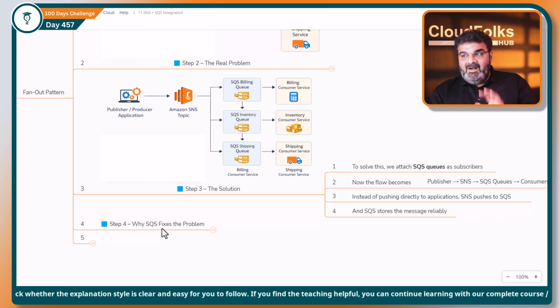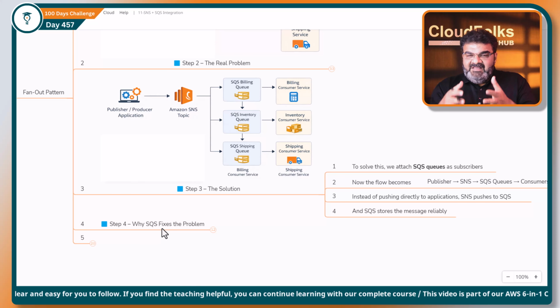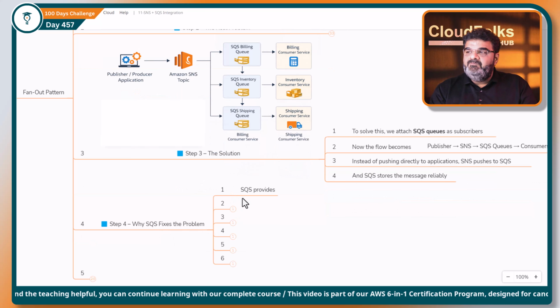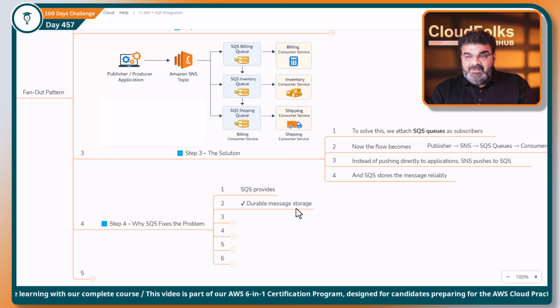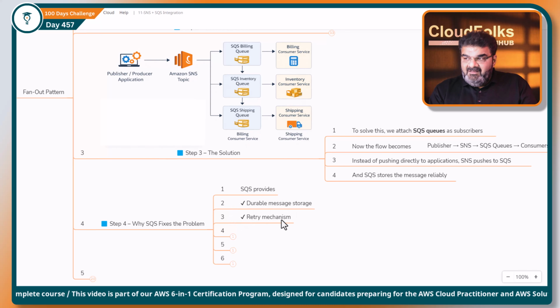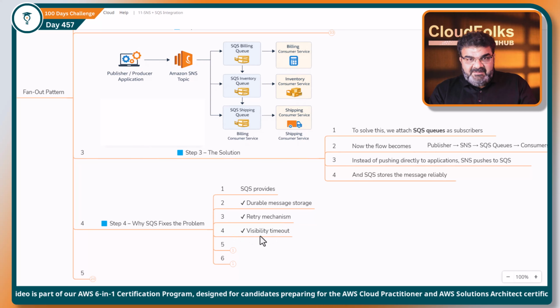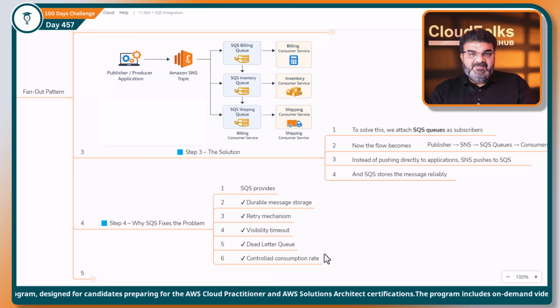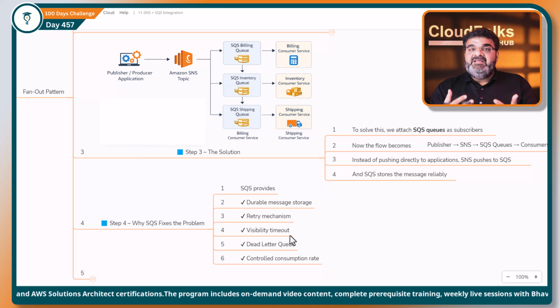So why does SQS fix the problem? Now here we are adding a queue in between them, right? So why an SQS queue? SQS provides durable message storage, retry mechanism, visibility timeout, dead letter queue, and control over the consumption rate. So these are the facilities, or we can say the advantages of SQS that you will get over here.